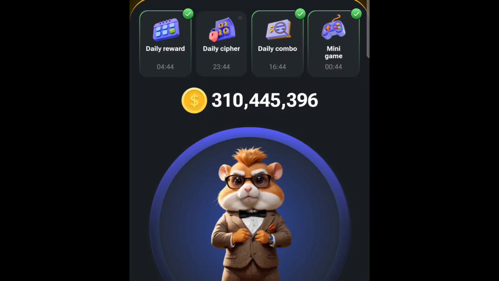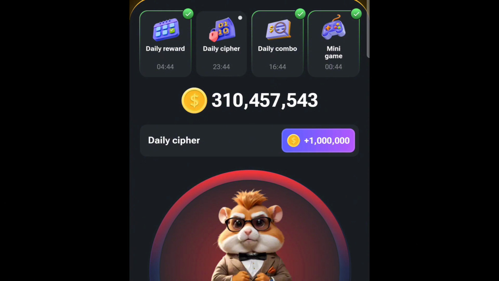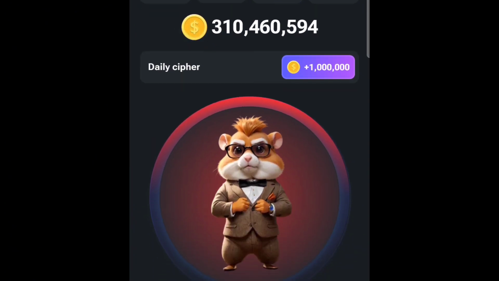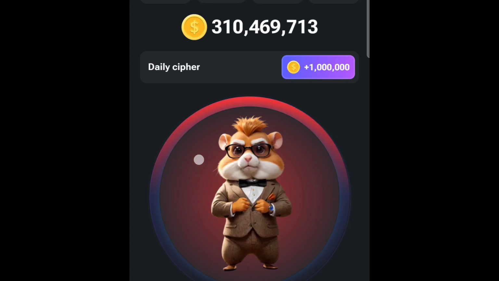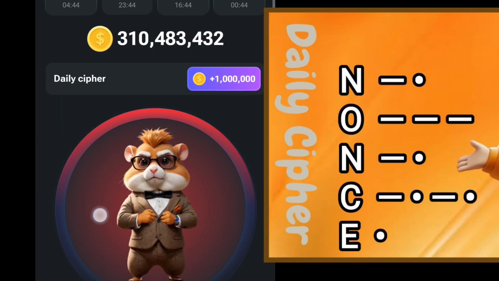So the daily cipher for today is NONCE. So we go to the daily cipher dashboard. So when it is dot, you tap on the screen. When it is dash, you long press. So the first one, N, that's dash and dot.